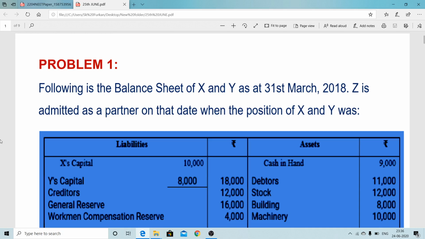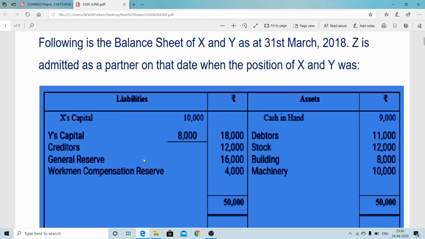Cash in hand 9,000, debtors 11,000, stock in trade 12,000, building 8,000, machinery 10,000, total of the asset side 50,000.